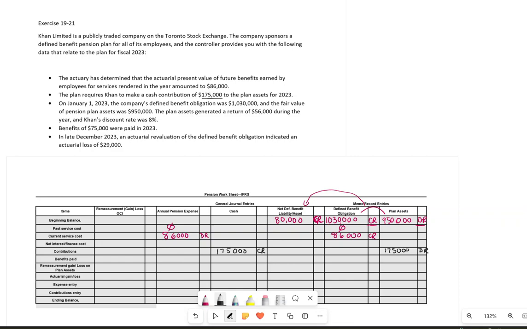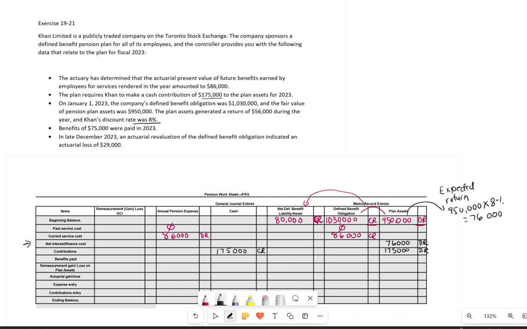Now we're looking at my net interest and finance cost. To do that, first we needed to look at what my expected return is. So my expected return will be on your plan assets. So we have a balance of 950,000 and the discount rate is 8%. If I multiply by the 8%, I will get 76,000, and that is my expected return. That will increase my plan asset. That's a return.